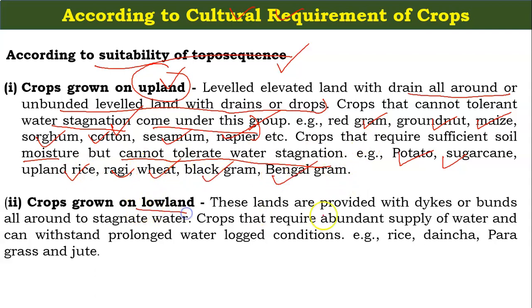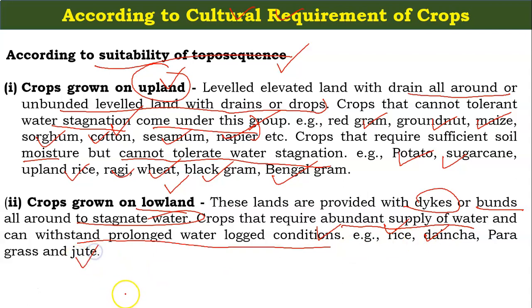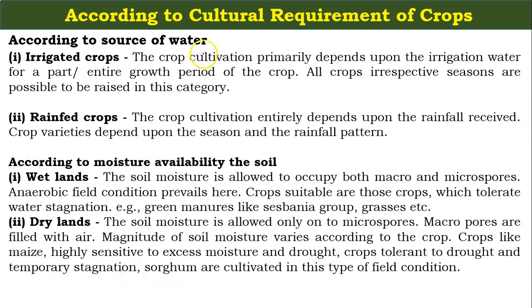Crops grown on lowland. These lands are provided with dikes or bunds all around for stagnant water. So crops that require abundant supply of water and can withstand prolonged waterlogged conditions come under this type of classification. Examples of these crops are rice, dhaincha, para grass and jute. We can also classify the crops according to the source of water. The irrigated crops